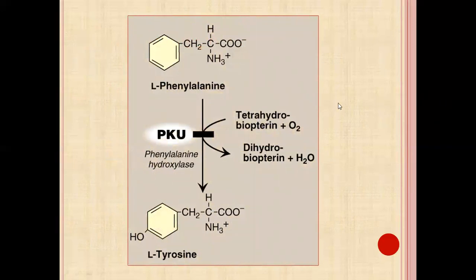So this is the first step of the catabolic pathway. Phenylalanine is converted to tyrosine. Phenylalanine hydroxylase is the main enzyme. Deficiency of this enzyme will lead to phenylketonuria. And this is the cofactor, tetrahydrobiopterin.